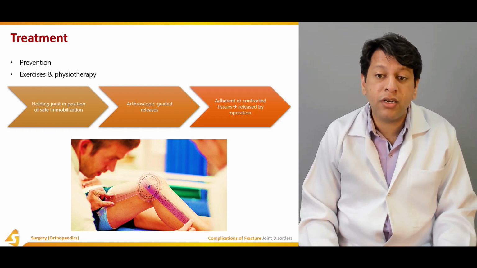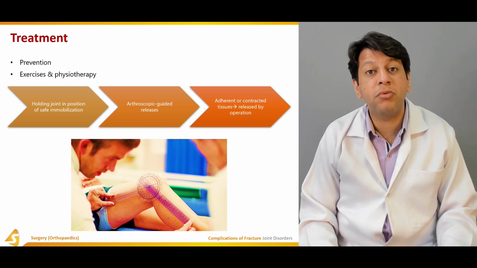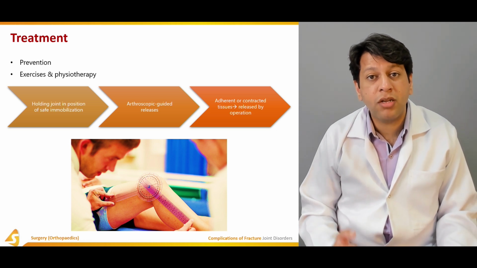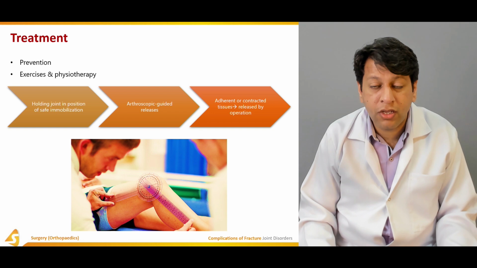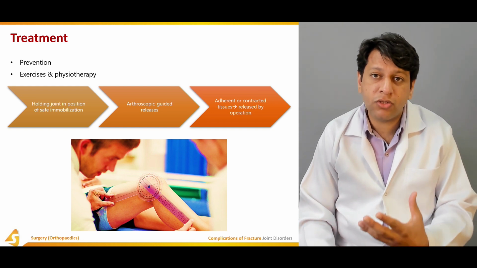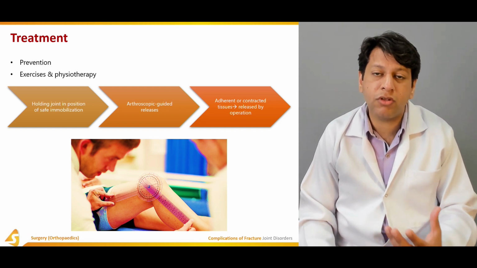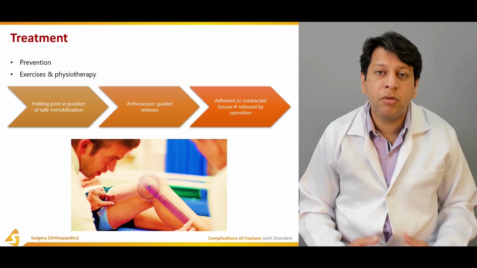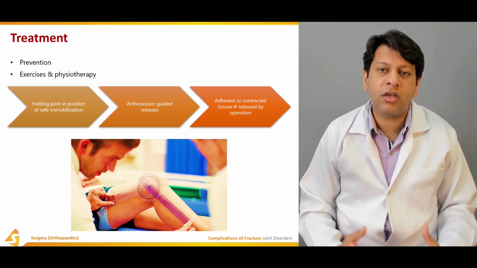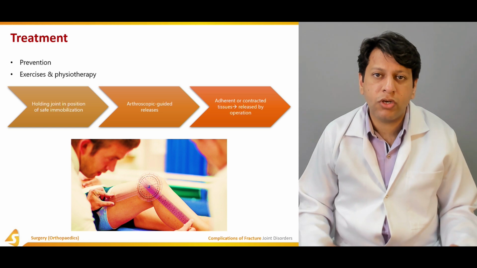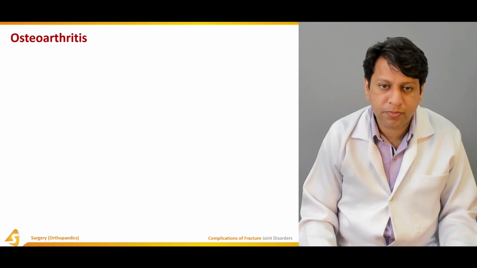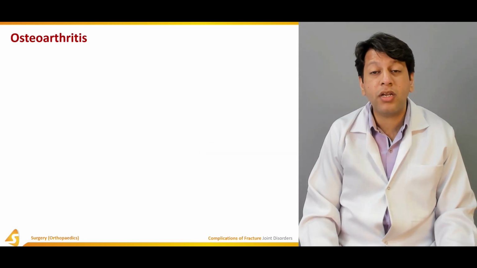Another option is that adherent or contracted tissues can be released surgically so that movement can be restored to the joint. But that is once the joint stiffness is so much that it's affecting the activities of daily living. But usually with prevention, exercise, and physiotherapy, most joint contractures can be treated. Now coming to post-traumatic osteoarthritis.